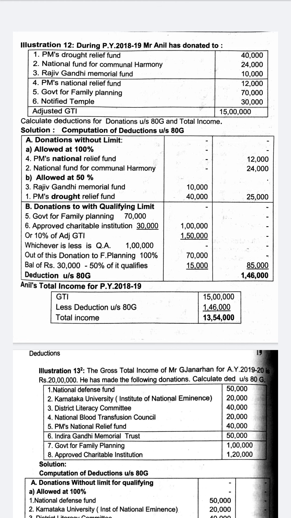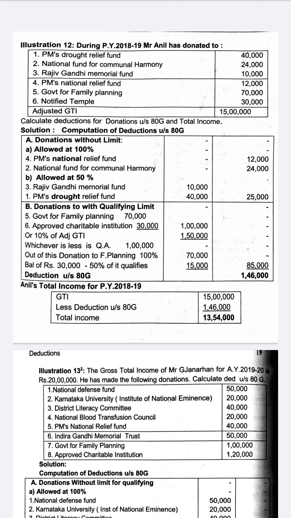Government for Family Planning comes under with limit, that is 100% with limit. And Notified Temple comes under with limit, 50%. Government for Family Planning and Notified Temple come under with limit, right?